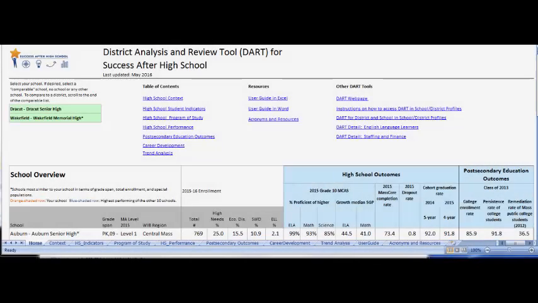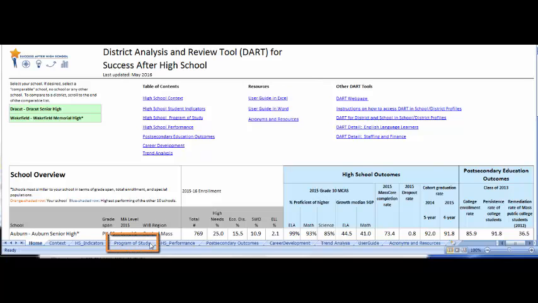Next, let's look at the 9th grade milestone on the Success After High School DART. On the tabs called High School Indicators and Program of Study, we have several resources that show what percentage of students are on track for high school graduation. We'll look at one in particular.